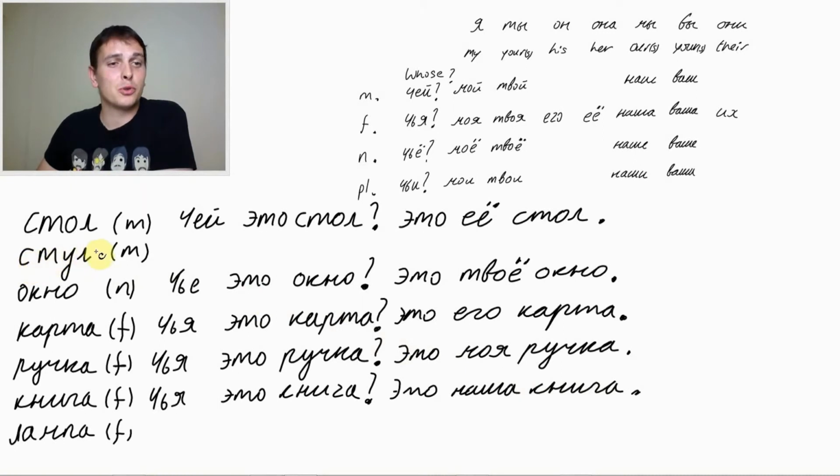Let's work with our стул. Chair. Whose chair is this? Again, we got a male and we got the form, how to create a sentence. However, let's use the table. For male, we would use чей. Чей это стул?